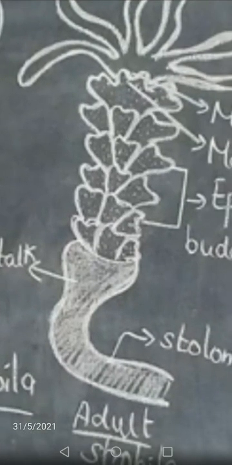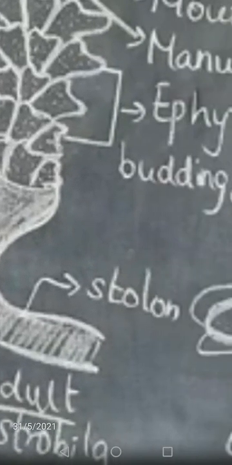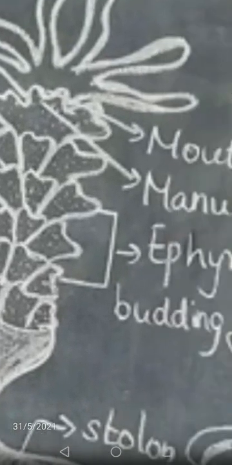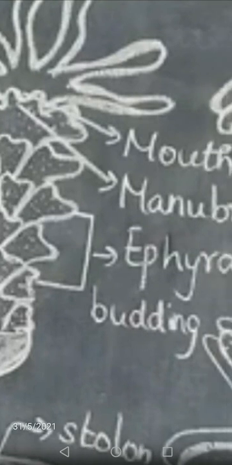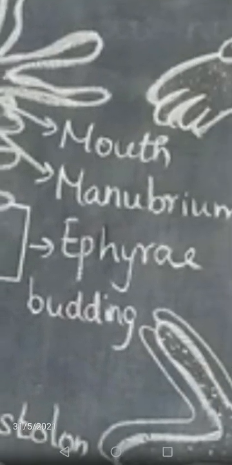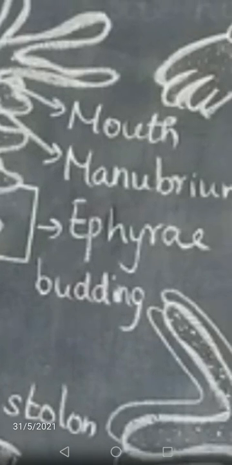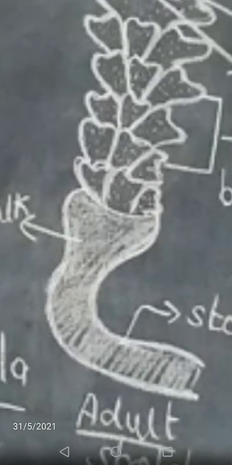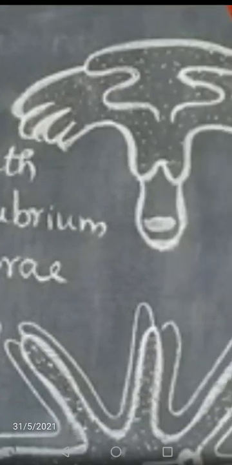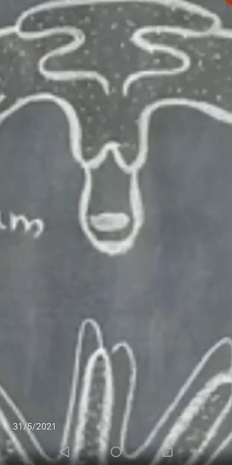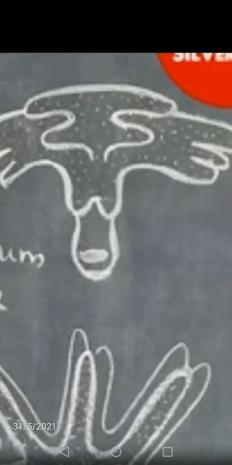We'll see the parts of Aurelia. The bottom part is called the stalk, and stolon, stalk, and mouth. In the center are the first segments of Aurelia: mouth, and below that mouth there is the manubrium, and afterwards ephyrae, then stalk, then stolons. These are the parts you can find in Aurelia. This is the structure of a single Aurelia in side view. You can find this diagram in your textbook.